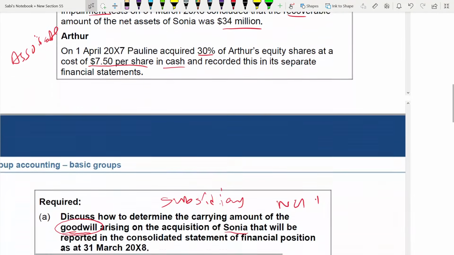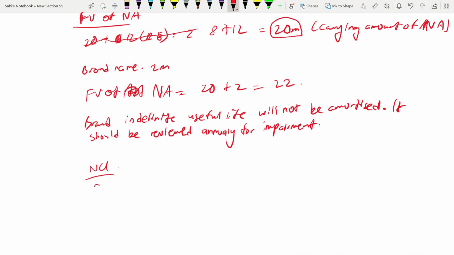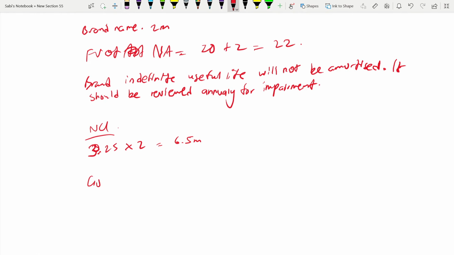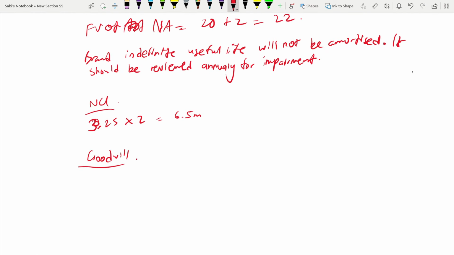So here it will be 3.25 into 2, for every 2 shares, one Poland share, which will be 6.5 million. Okay, this will be the fair value of NCI. Now calculate the goodwill. What's next? They told you to calculate goodwill. That was the requirement. So goodwill will be fair value of consideration.